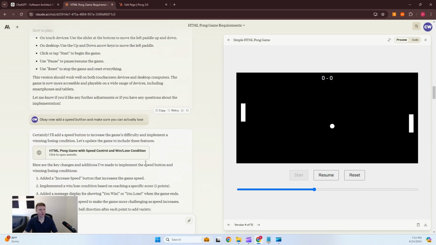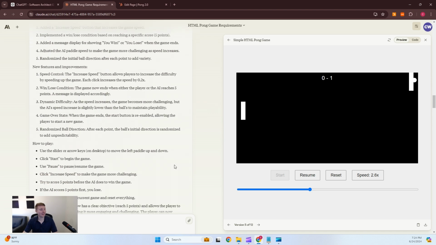And we move on to the next one. Okay, now add a speed button. All right, let's see how this speed button works. That's nice. Looks like it's the Michael Jordan of Pong over there. Oh, he's holding on to the ball. Okay, that's funny. That hasn't happened before.